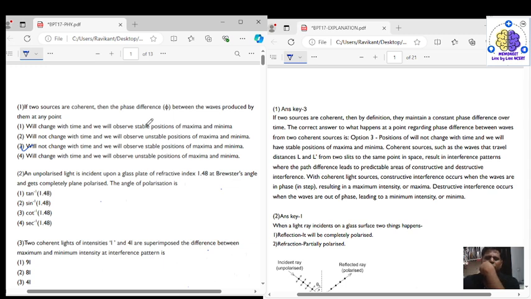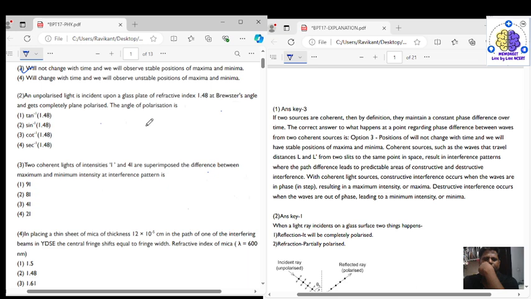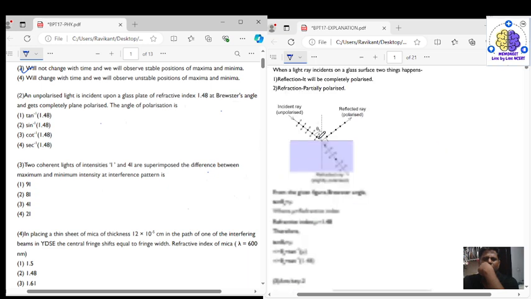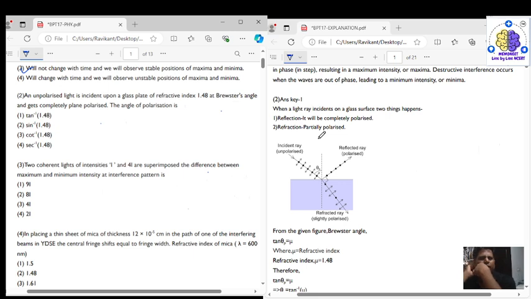Now let's see question number 2. Question number 2 says that an unpolarized light is incident upon a glass plate of refractive index 1.48 at Brewster's angle and gets completely plane polarized.